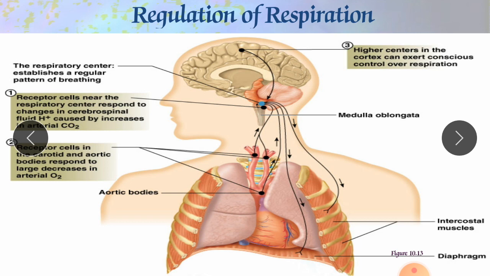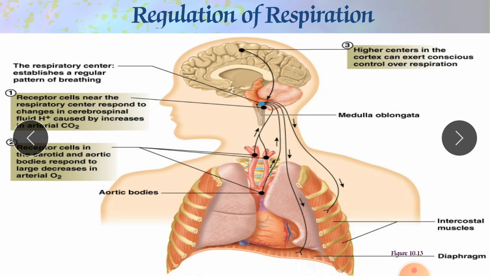The next point is that higher centers in the cortex can exert conscious control over respiration. The cortex also gives signals to the brain that we have to increase respiration. For alertness, consciousness, any function, and memory, the brain requires a lot of oxygen. As we know, our brain requires almost 20% of our oxygen. That's why it immediately gives a signal to the respiratory center to increase the respiratory rate.